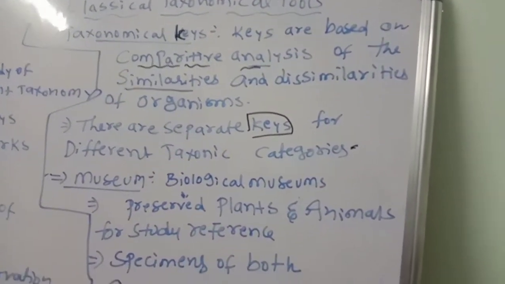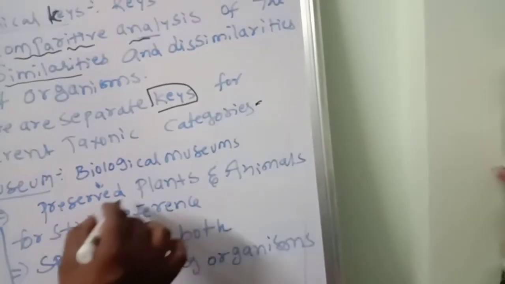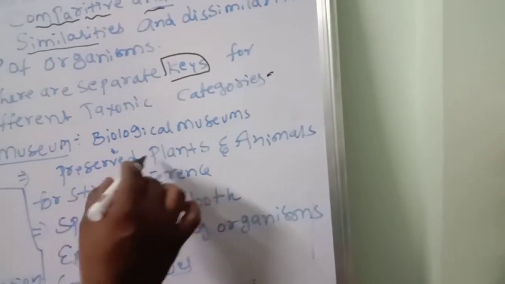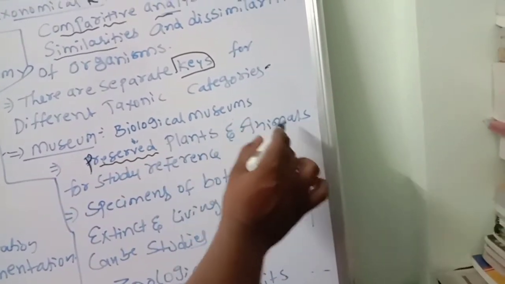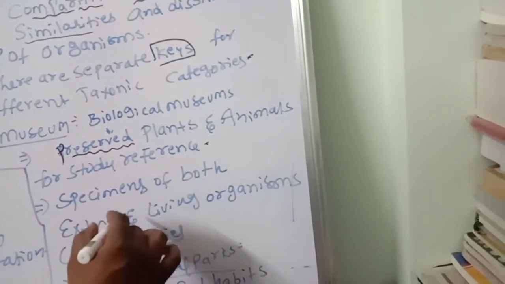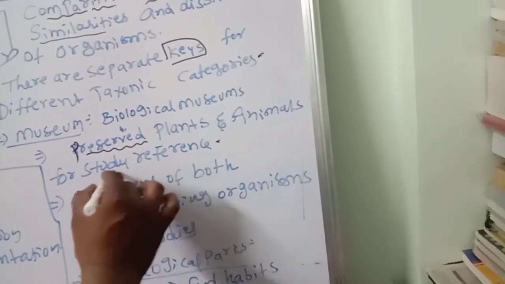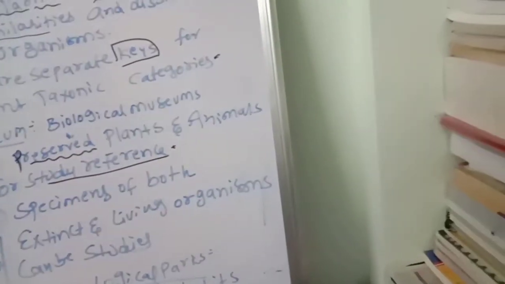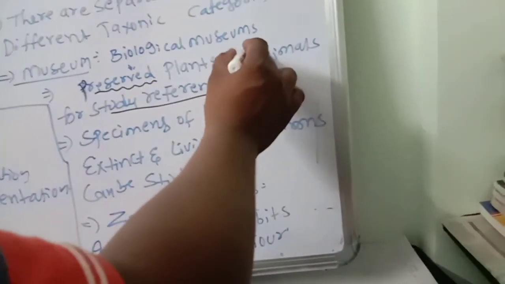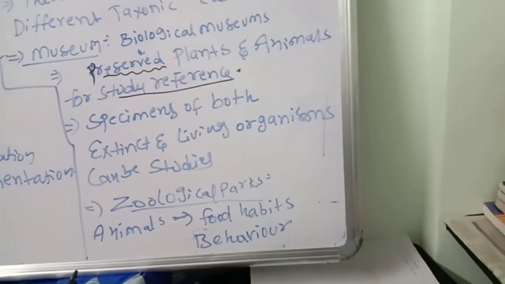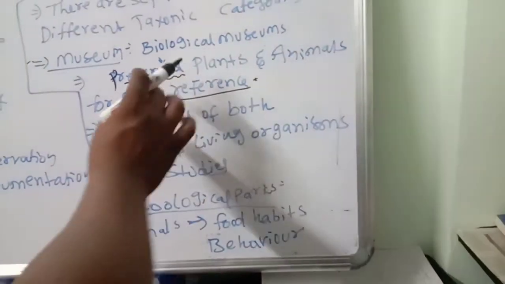Next, museum. What is museum? It's a biological museum with preserved plants and animals. So this word, preserved, you have to remember. In the museums, what will be there? Preserved plants and animals for study reference. Specimens for study, the dead plants and animals we have to preserve. You know very well the animals we can preserve, and dead bodies of humans also we can preserve.